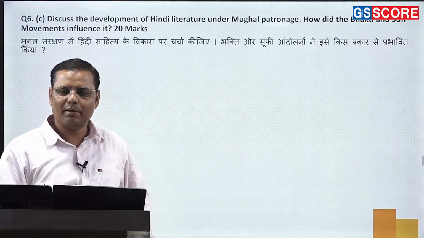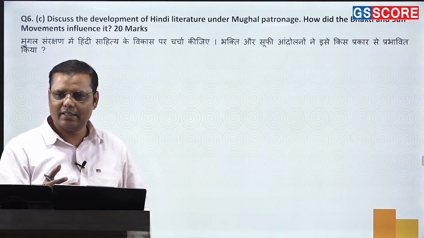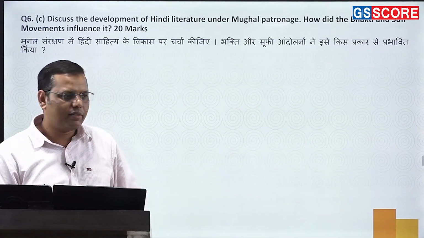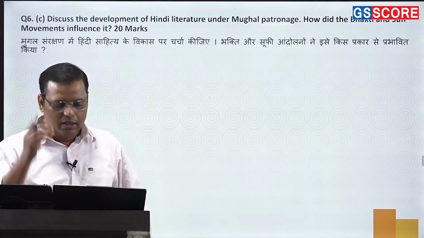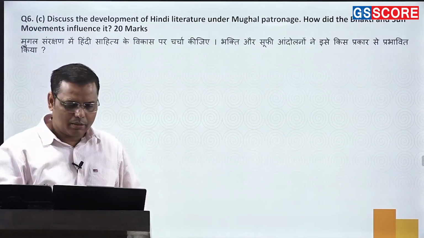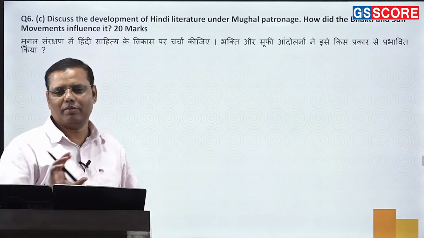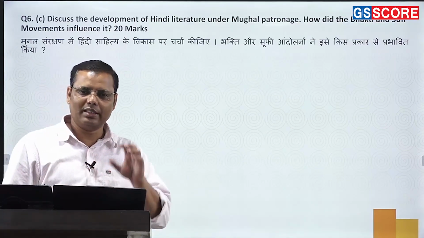So you just need to write about the various contributions, such as the translation department, the patronization of a couple of Bhakti saints. जैसे तुलसीदास को लोग invite करते थे कि you should come to the court and all, right? Akbar was doing it. So ये थोड़े बहुत factual information है, ठीक है? इसमें कुछ ऐसा नहीं कर सकते.